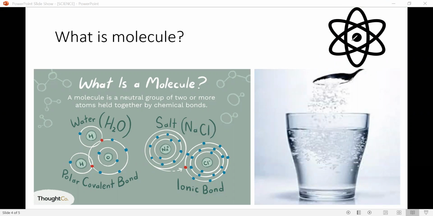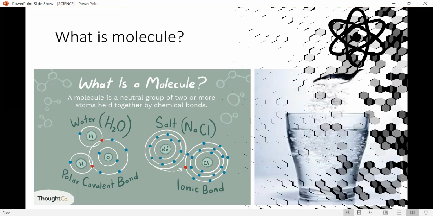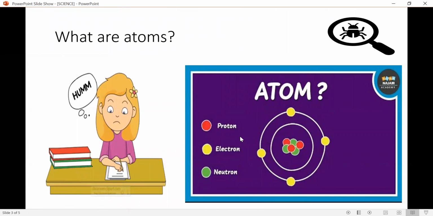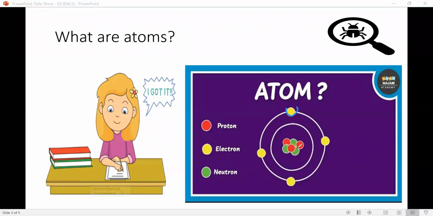If we go to the previous slide, in the previous slide we have seen these things. In this, we have discussed what an electron is. We haven't actually discussed it, so let's discuss this part.